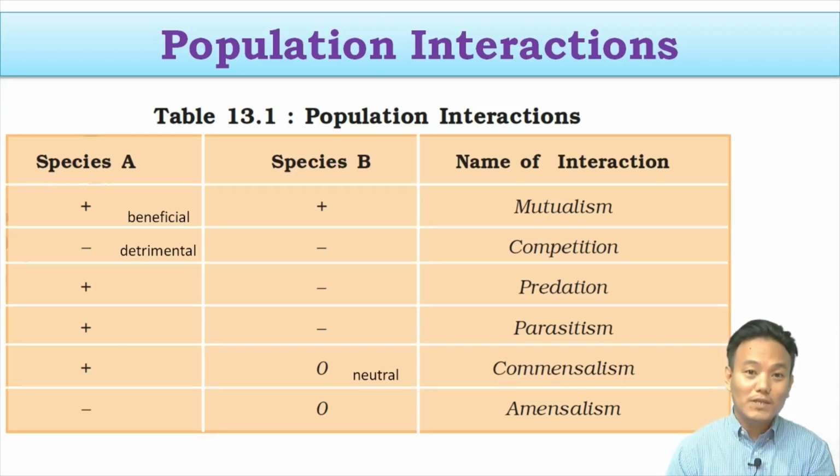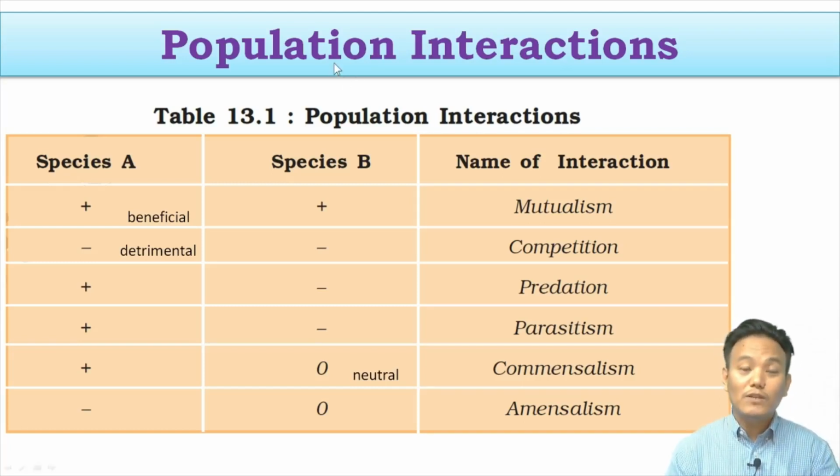But if you think, in nature, in an ecosystem, we do not have a single population existing on its own. A single population cannot exist by itself. They need to have populations of different species along with them, so that they can exist in an ecosystem, so that a system can be formed. A group of different populations is called a community. So in an ecosystem we can have different communities.